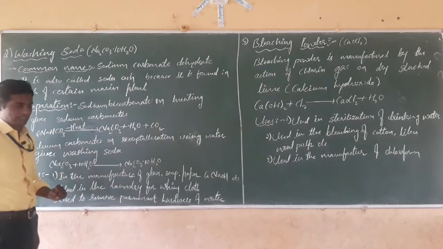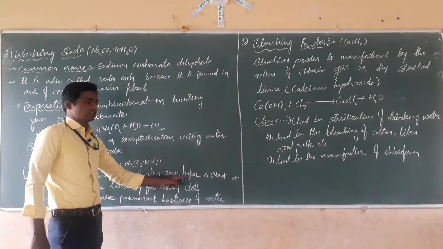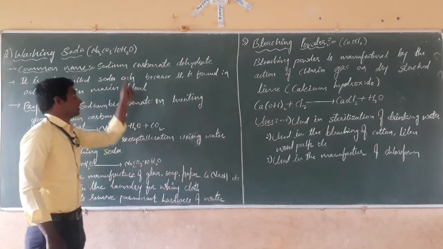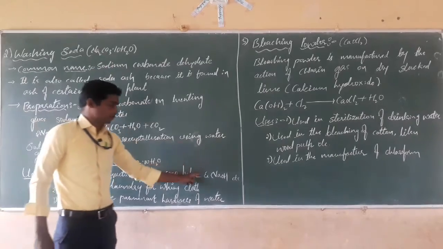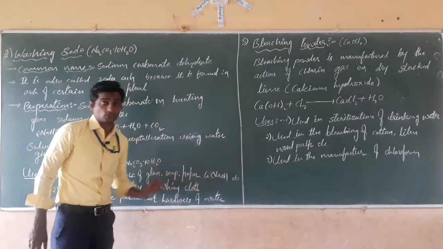Next, in the soap industry for the manufacture of soaps, and in the paper industry. Next, in the manufacture of chemicals like sodium hydrogen carbonate, sodium hydroxide or caustic soda.